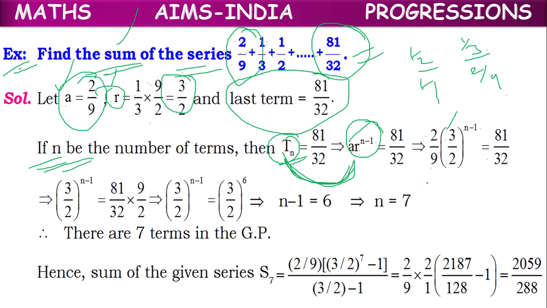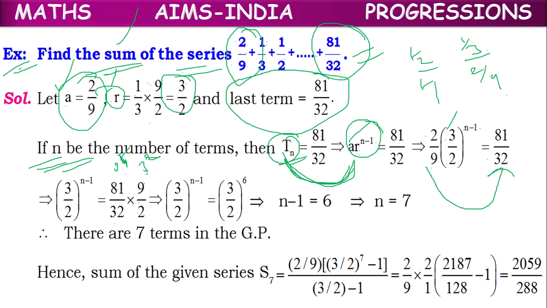The 2 by 9, if it goes to the right hand side, will convert into its reciprocal, so 81 by 32 into 9 by 2. Here 81 is nothing but 3 power 4, and 9 is 3 square.